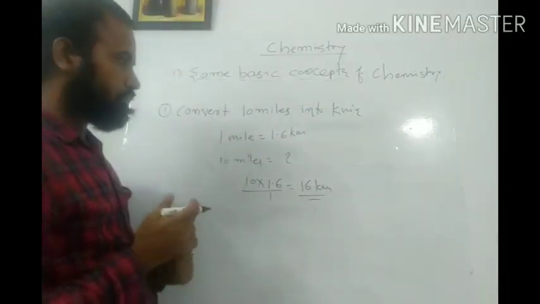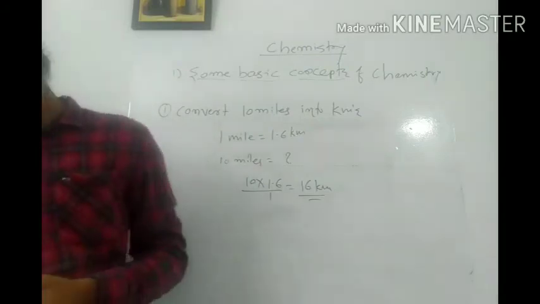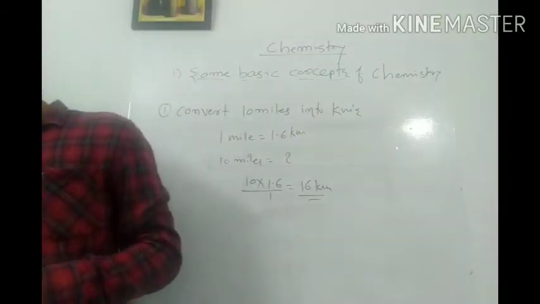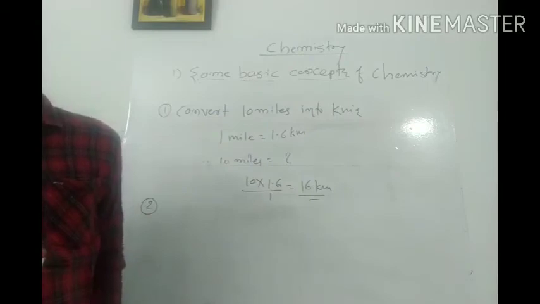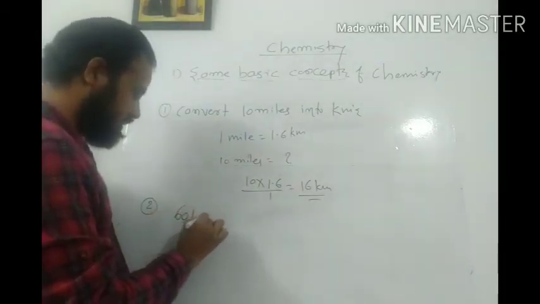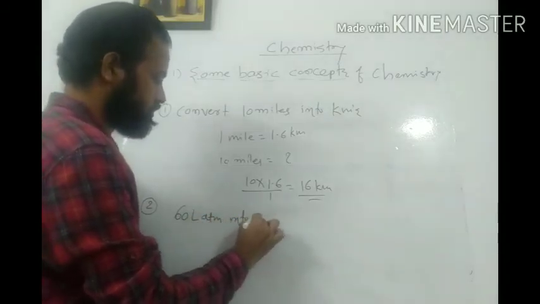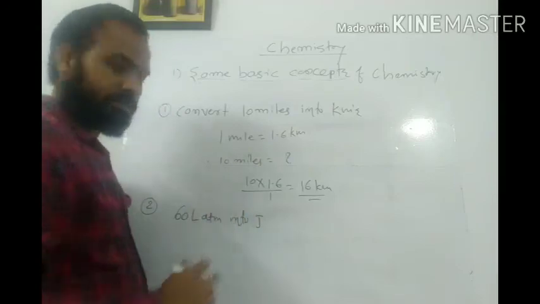Let us see one more example. Convert 60 liter atmospheric pressure into joules.